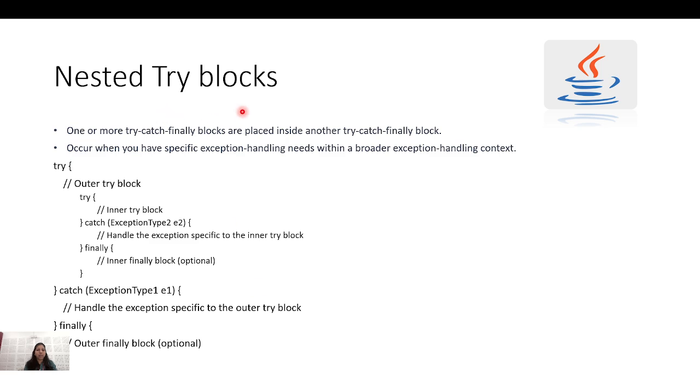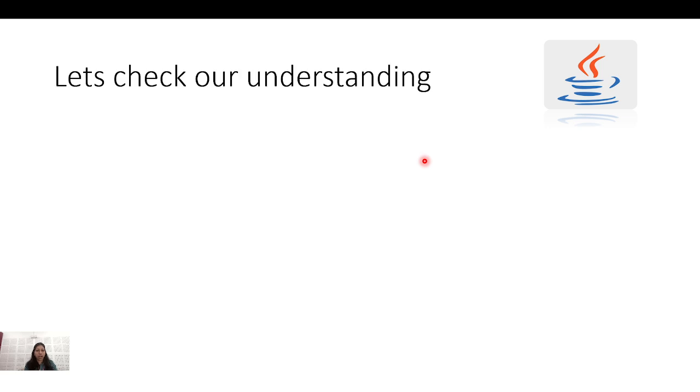Okay, so what is the nested try block? If multiple try catch blocks are there inside one try block, then it is called a nested block. Suppose in this case a try block is there, and in that I am having again try, catch and finally. So this is the inner one. For the outer I can continue. In this inner try also I can have inner blocks. So that is the nested try blocks. It occurs when you have specific exception handling needs within a broader exception handling context.